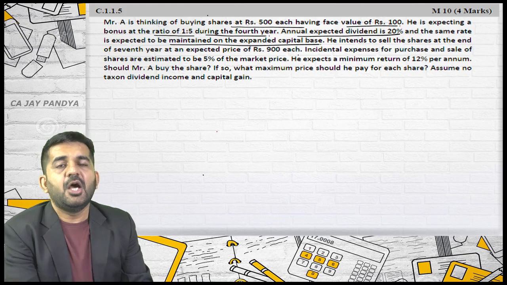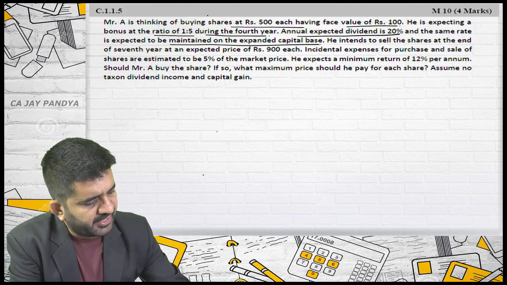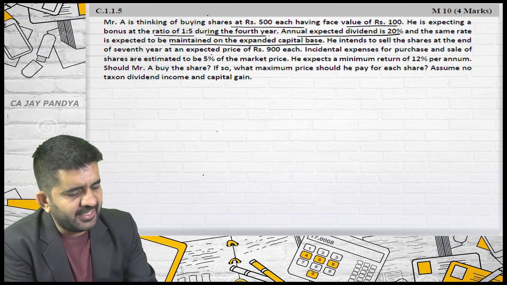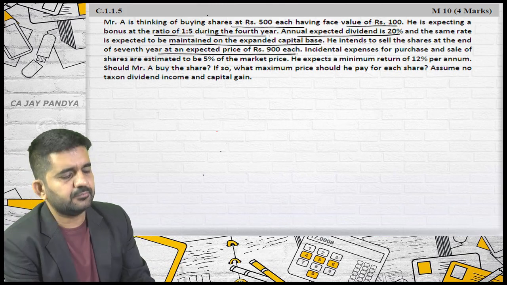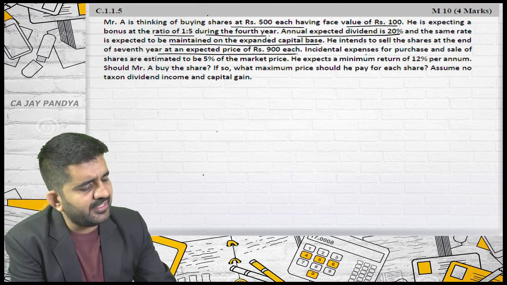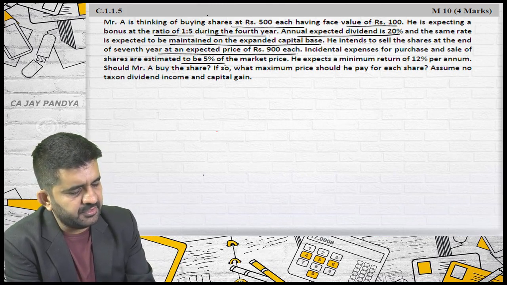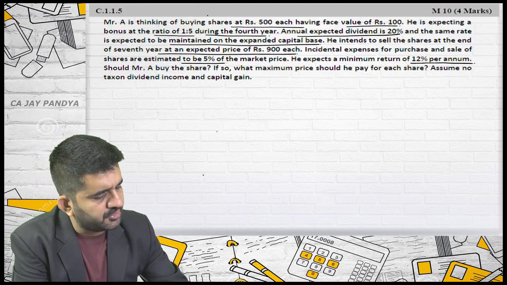I'll explain how this dividend will work. He intends to sell the shares at the end of the 7th year at an expected price of 900 rupees. Incidental expenses for purchase and sale of shares are estimated to be 5%. He expects a minimum return of 12% per annum.